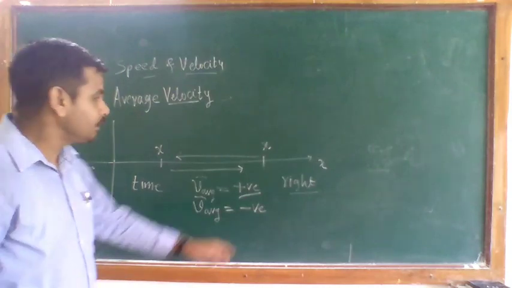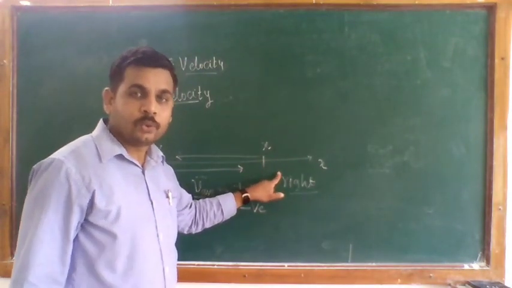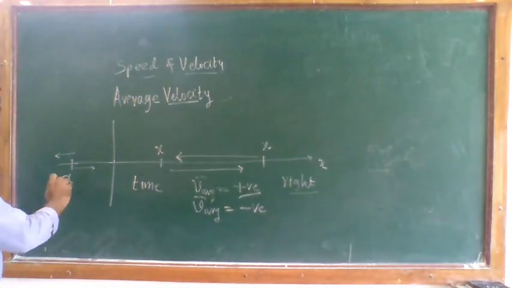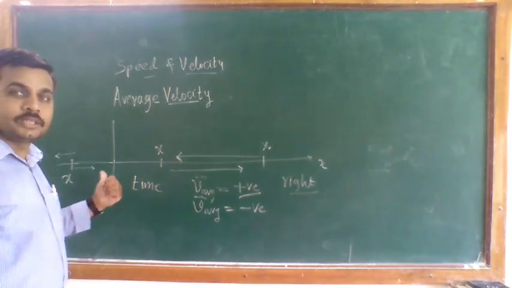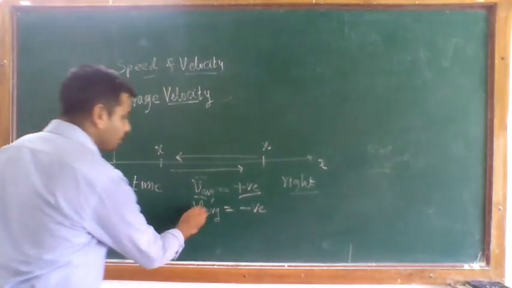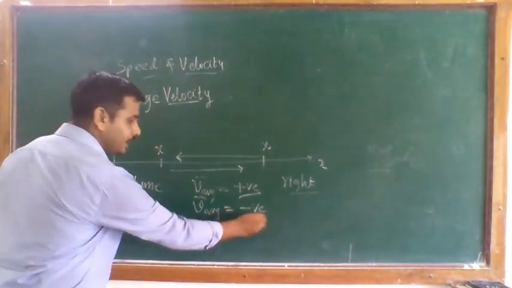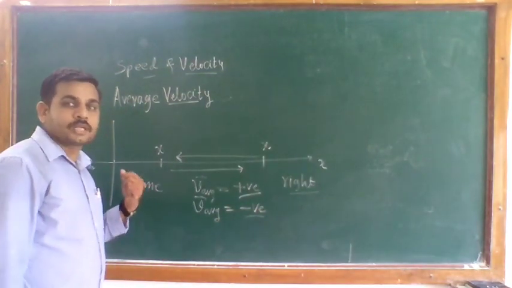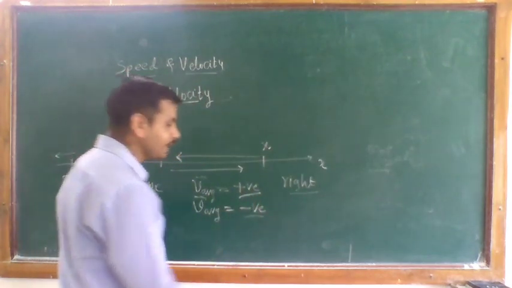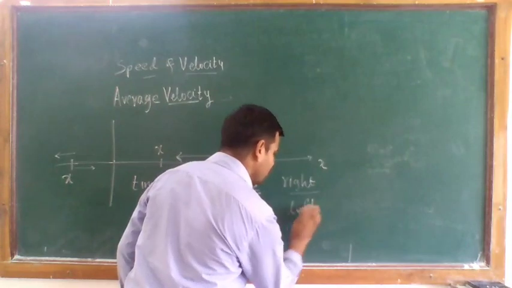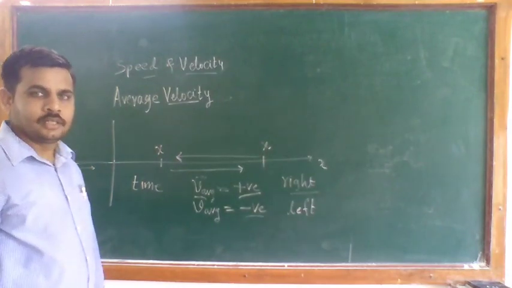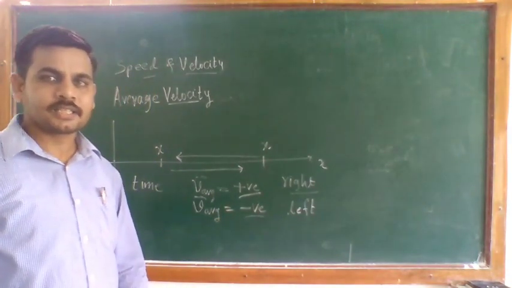So in our second case, if your position is a positive value and decreases with time, or it may be a negative value and becomes more negative, in that case your average velocity is a negative value and your object is moving in the reverse direction, the negative direction, or we can say to the left side. These are two simple general cases.